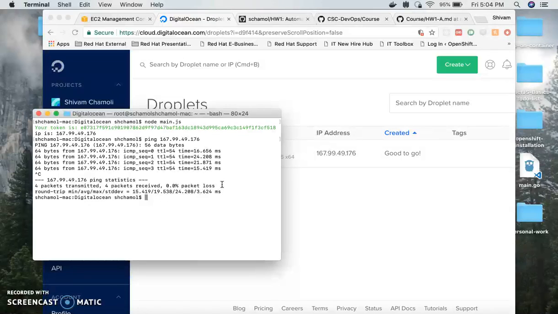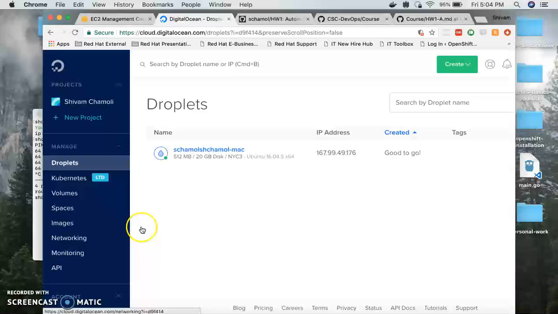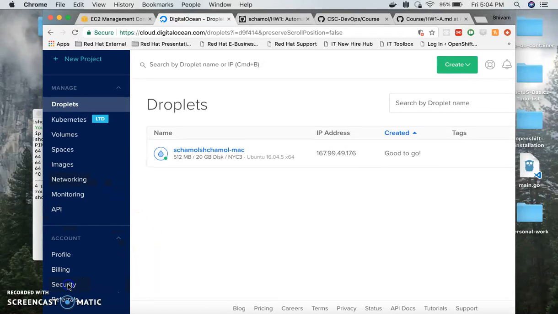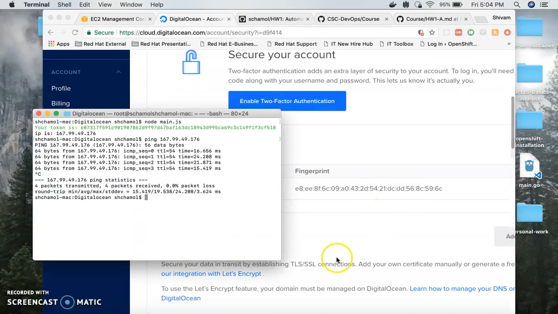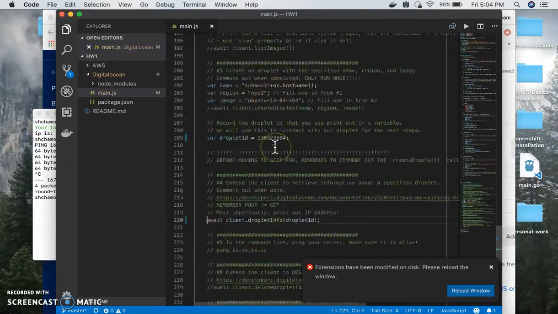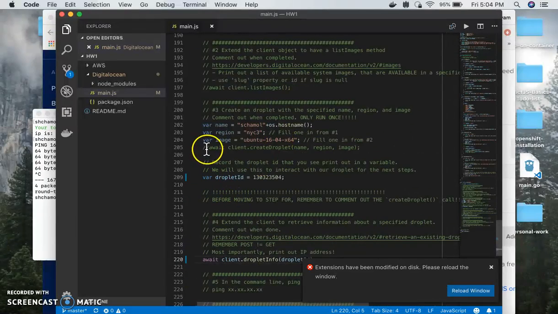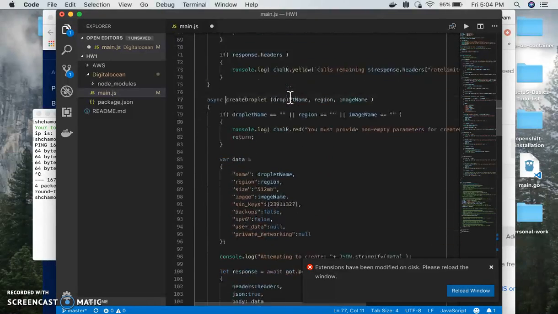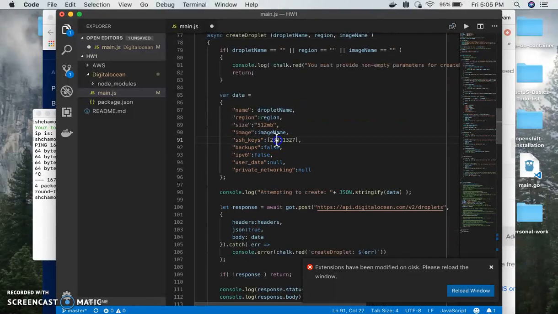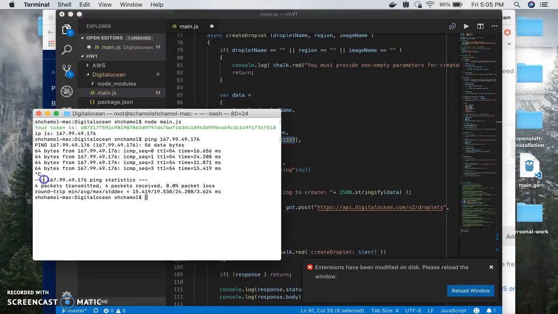One more thing that I forgot to tell you guys is that I've already created an SSH key in the security region, and while creating the droplet I've given the ID of that SSH key, so that I can log into that machine without any problems, without any need for a password.